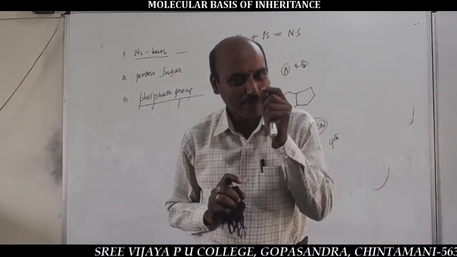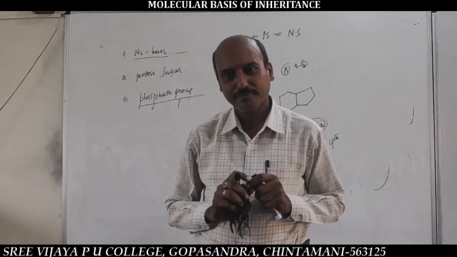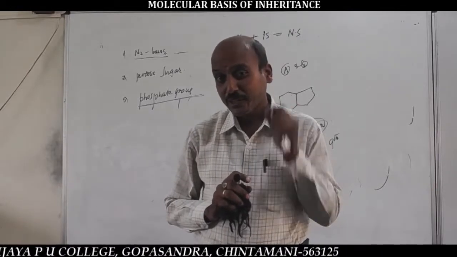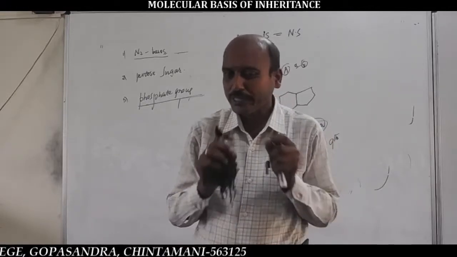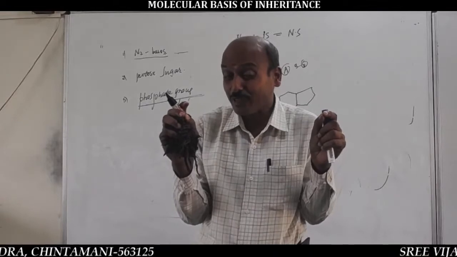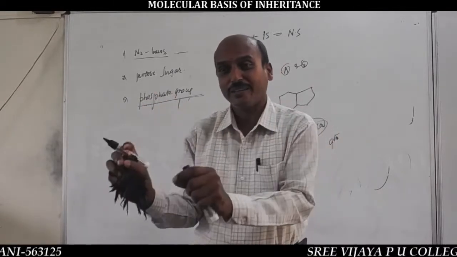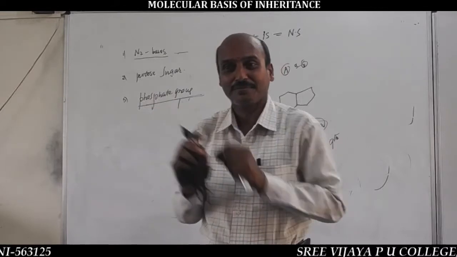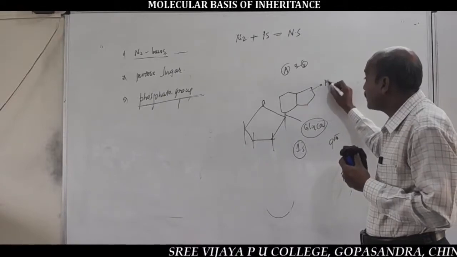So during the formation of a nucleoside, if the nitrogen base is a purine base, the glycosidic bond is 1 to 9, first to ninth position.